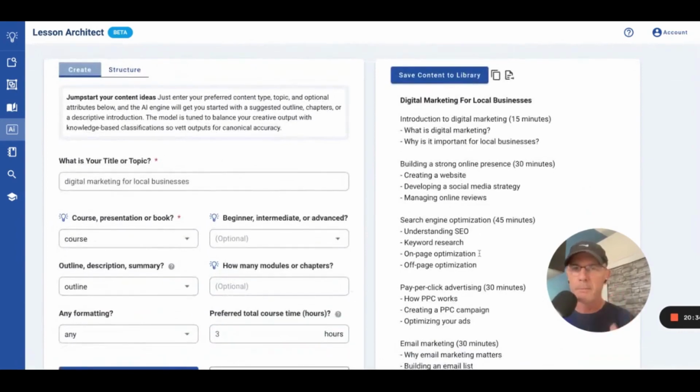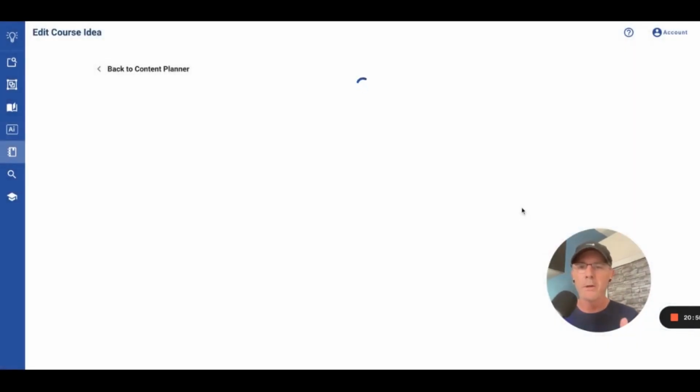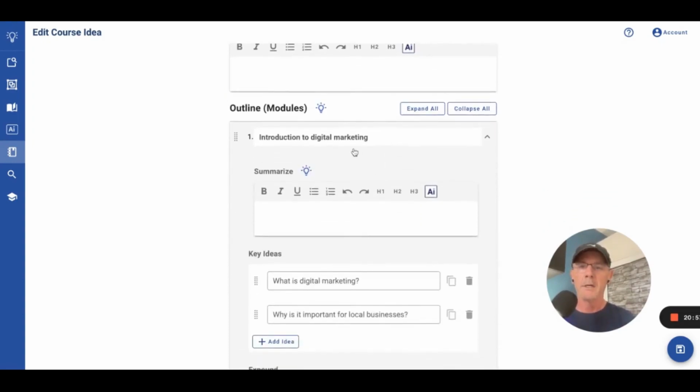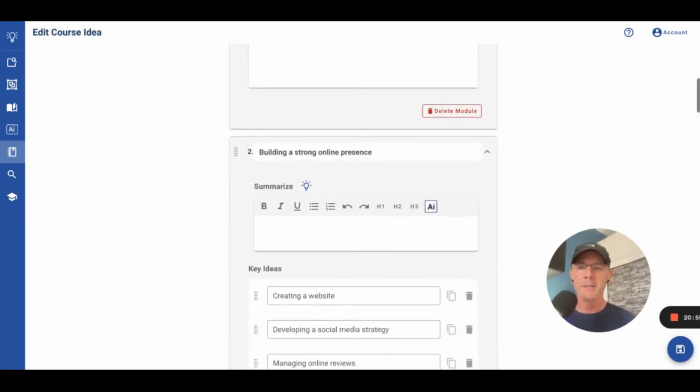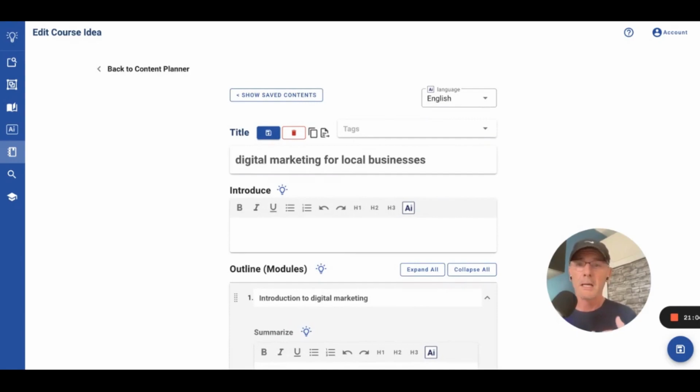But here's what's cool. Okay, save to the content library. This is going to do two things. It's going to put this output in the library, saved for you, but it's also putting it directly in the editor. So now if I go here, I can take the content AI developed for me. Here it is. You see the title. Here are the modules. All this, the AI injected into the editor. Now I can iterate on this. This gives me something to start with.